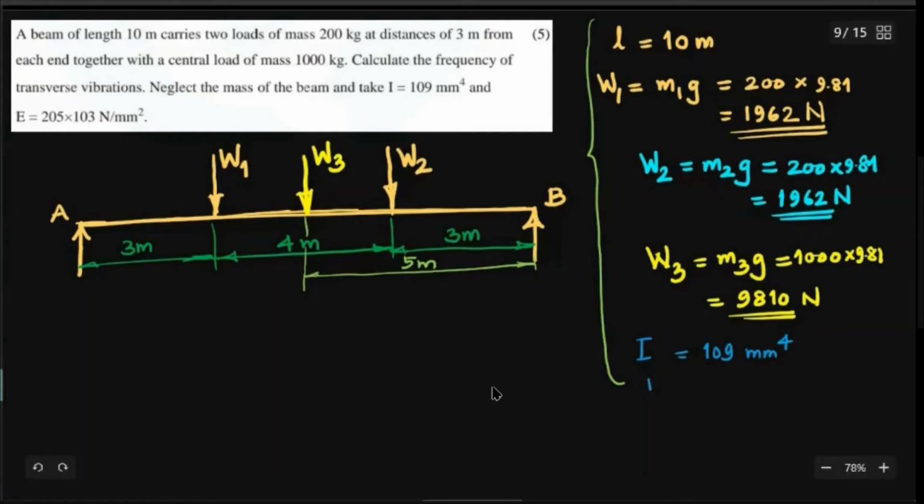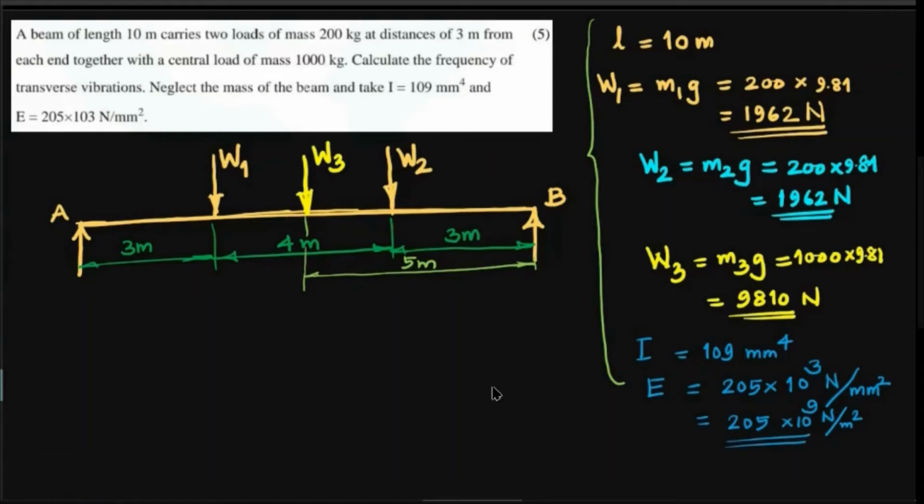Because Young's modulus is given as 205 gigapascal, it is actually 205 into 10 raised to 3 Newton per mm square. And if you want to convert into meters, there's no problem. See, 205 into 10 raised to 3 into 10 raised to 6, so it is 10 raised to 9 Newton per meter square or Pascal. So in SI units, it is 205 into 10 raised to 9, or 2.05 into 10 raised to 11 Newton per meter square or Pascal.